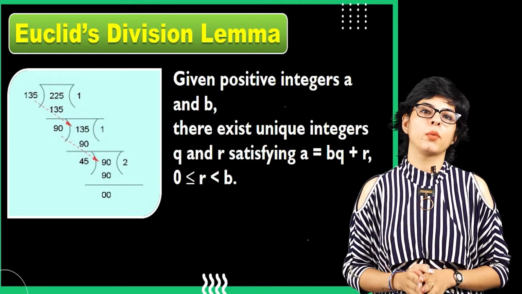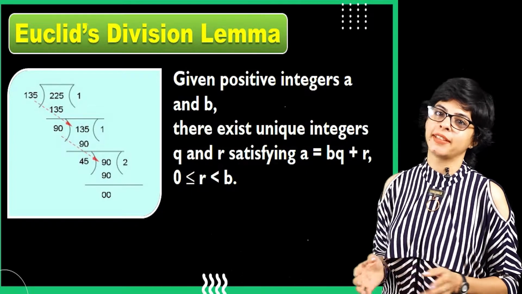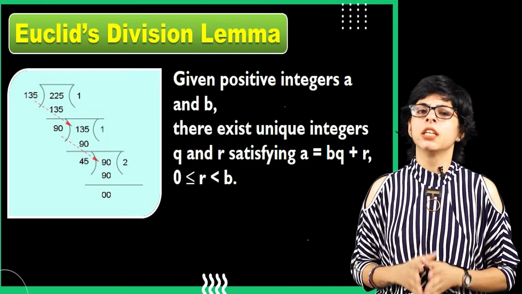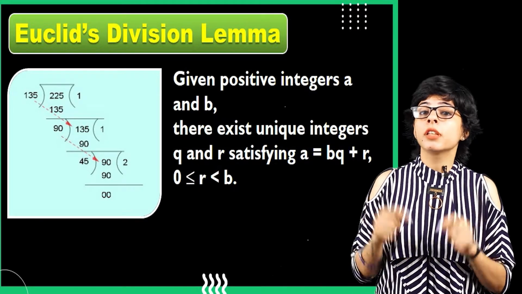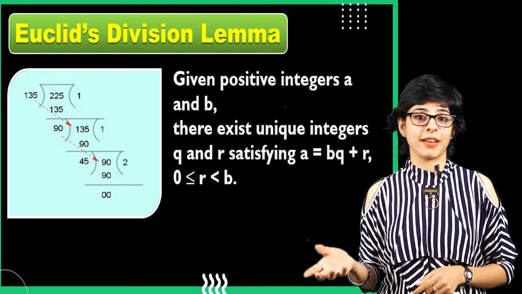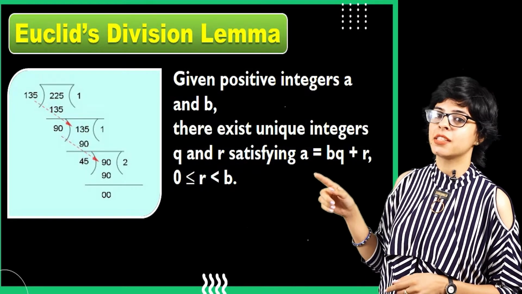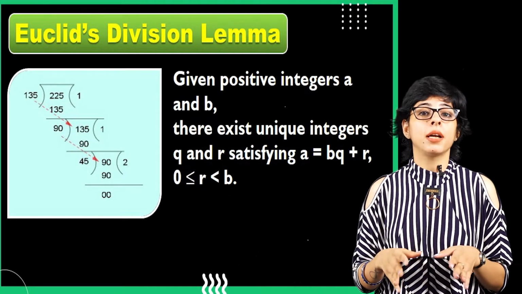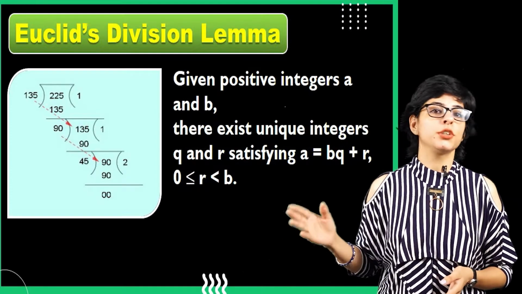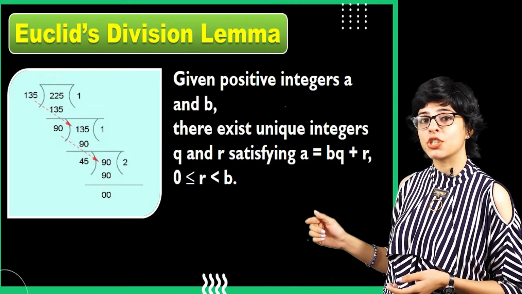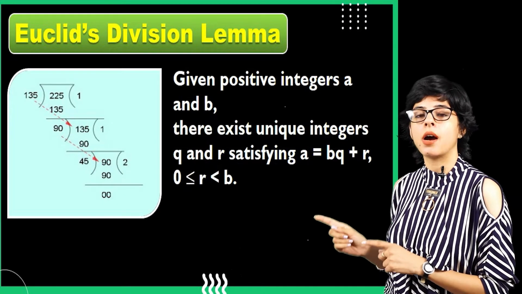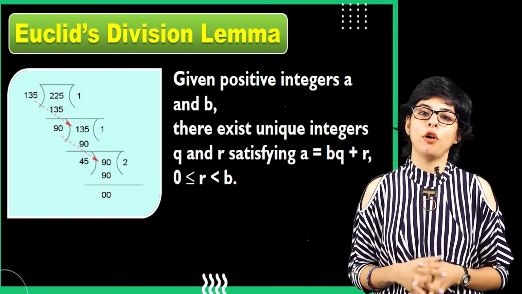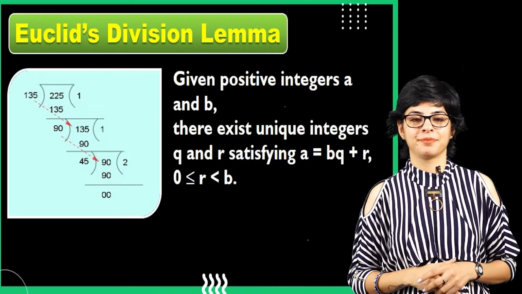Let's take another example wherein we will divide 225 by 135. So 135 ones are 135 and the remainder is 90. We are not going to stop here, as we know we will convert this remainder of 90 as the divisor. So we will divide 135 by 90 now. So 90 ones are 90, and again the remainder comes as 45, but the remainder is still not 0. So we will continue the process and see. At the third stage, the remainder is 0. So at this stage where r is 0, we can say that the last divisor, that is 45, is the HCF of 225 and 135.